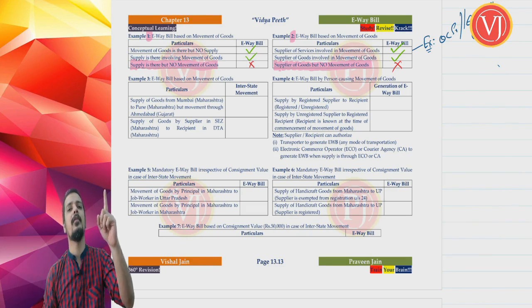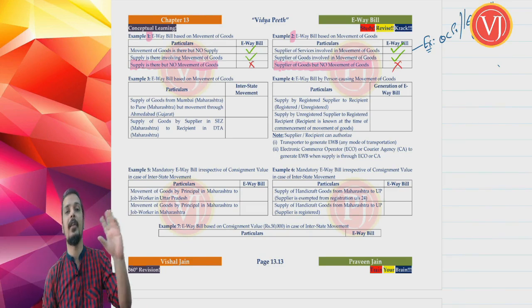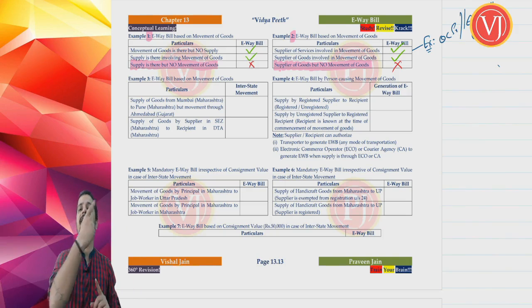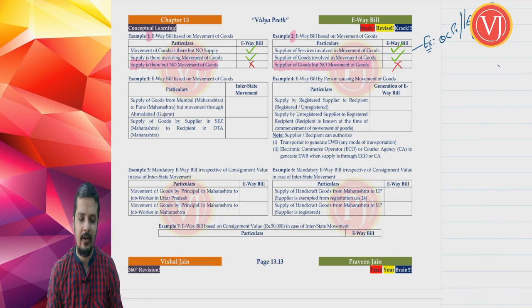If there is no movement of goods, then there is no e-way bill. Obviously, the base document will be there. There is no movement of goods, so there is no supporting document, no e-way bill. But that doesn't mean that the base document will not be there. The base document will be there in that scenario.